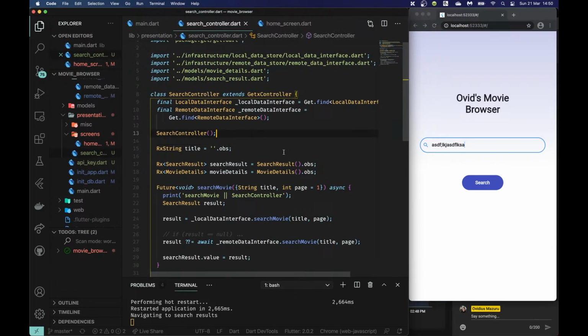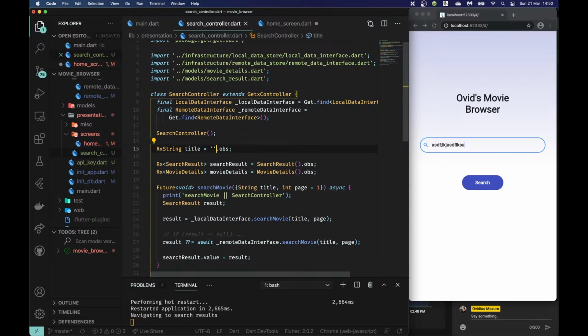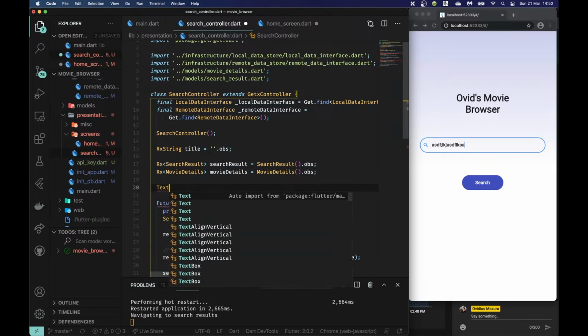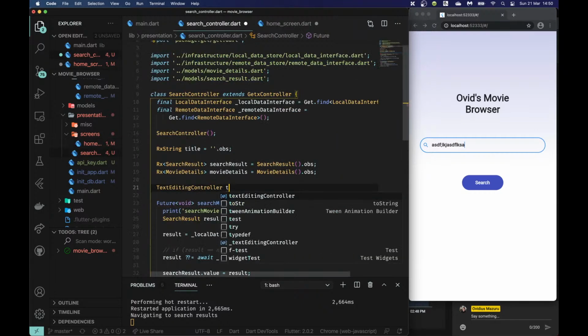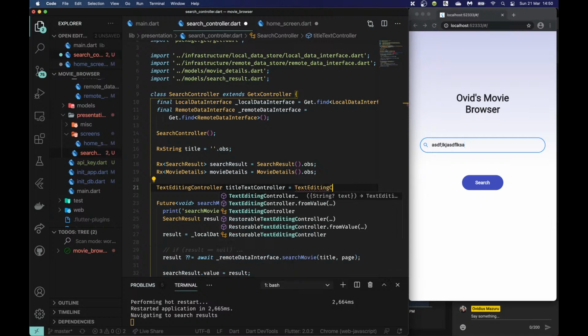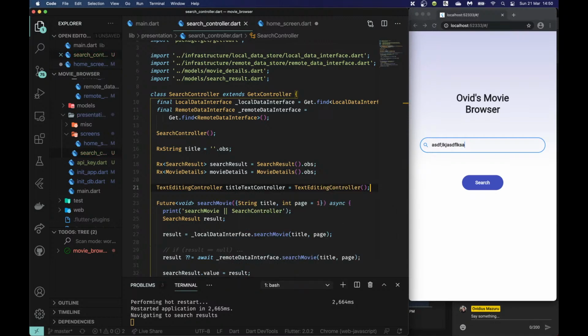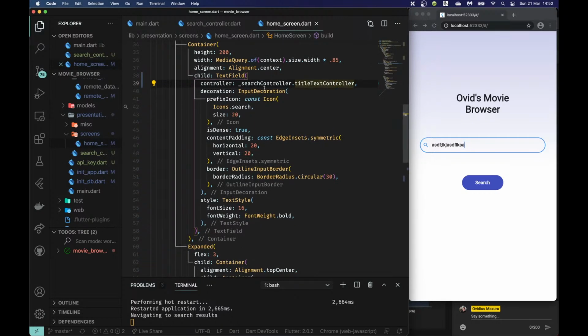And here what I'm going to do is say, actually I don't need dot value because it's not going to be an OBS. Or is it? We'll see. Text editing controller, and I want to call it title text controller equals text editing controller. Okay, and we'll just pass in the controller here.